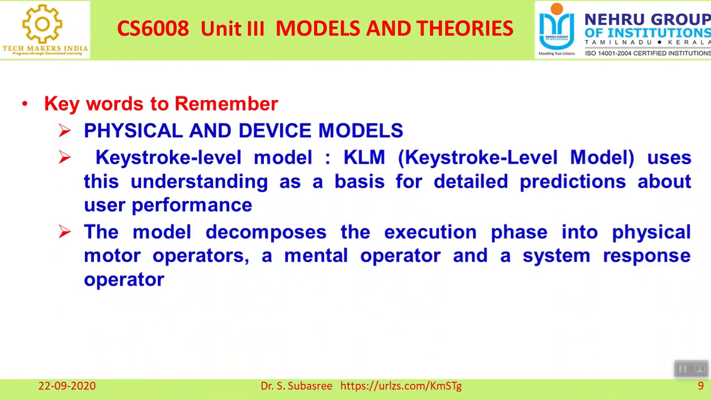And then the third one is the physical and device model, right? This model is also called KLM, that is the keystroke level model. The best example I told is clicking of the mouse, pressing a button. That is the reason why it is called the keystroke level model. It uses this understanding as a basis for detailed prediction about user performance. How are we saying that it is predicting user performance?